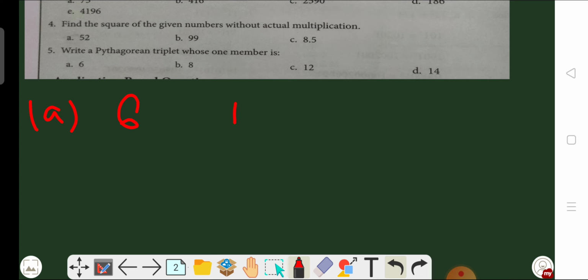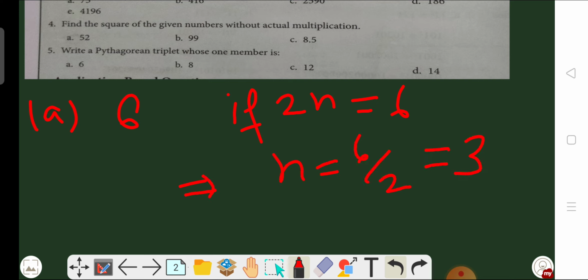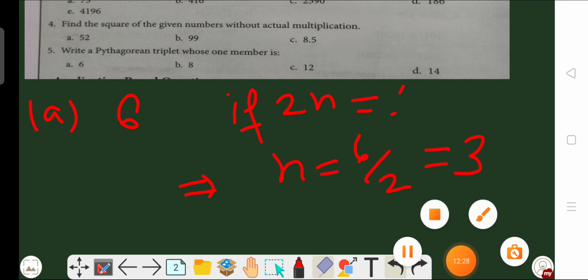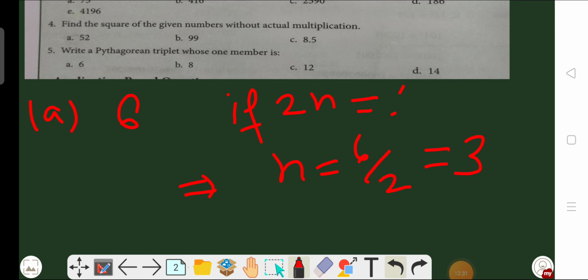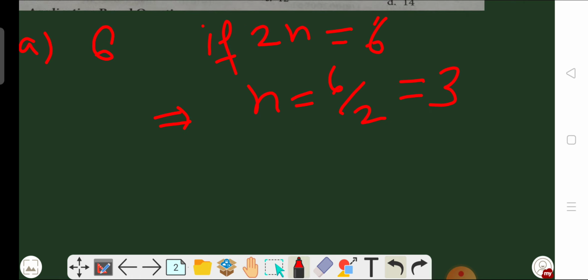So if 2n is equal to 6, this implies n is equal to 6 by 2, and that is 3. We can find the value of n easily this way. So what is the value of n? n is equal to 3, and we have to find the values of n square minus 1 and n square plus 1 to complete the triplet.